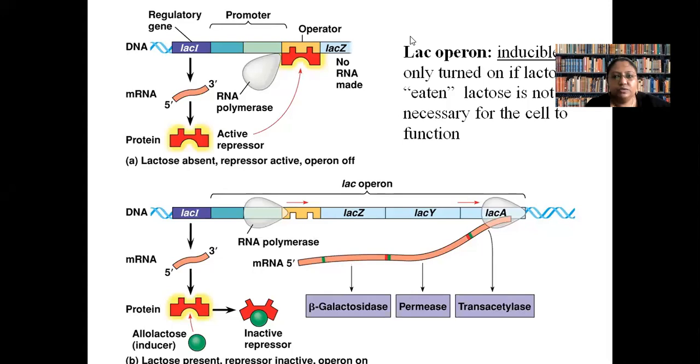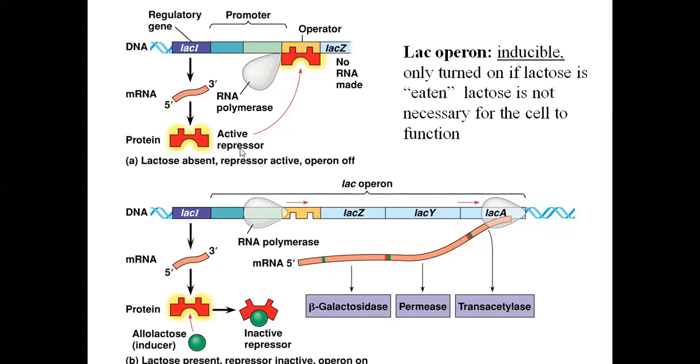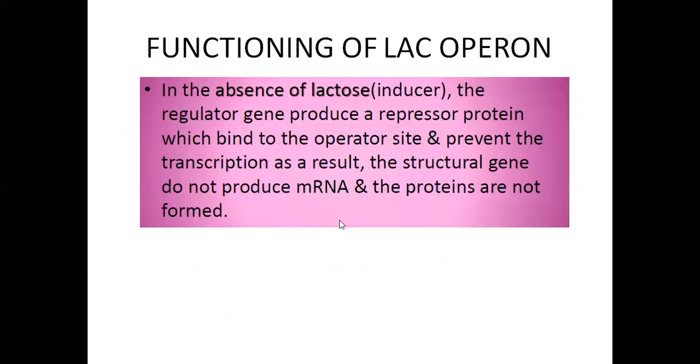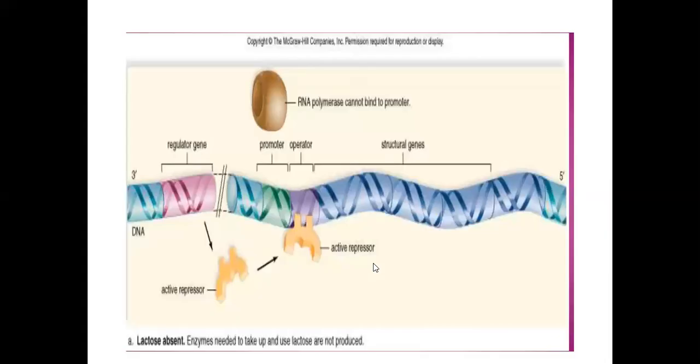So I just wanted to say that whenever the repressor is binding with inducer, there is a change in the structure. It cannot bind to the operator. So RNA polymerase can bind to promoter. There will be production of mRNA and protein and expression of the gene. So that is called on position. Is it clear, everyone? Yes, ma'am. So I guess no more doubt about it. Lac operon is clear to all of you.